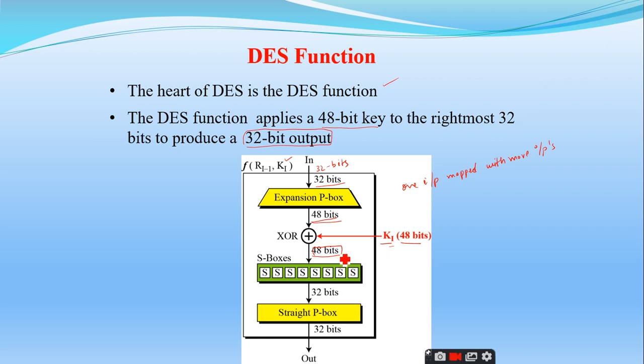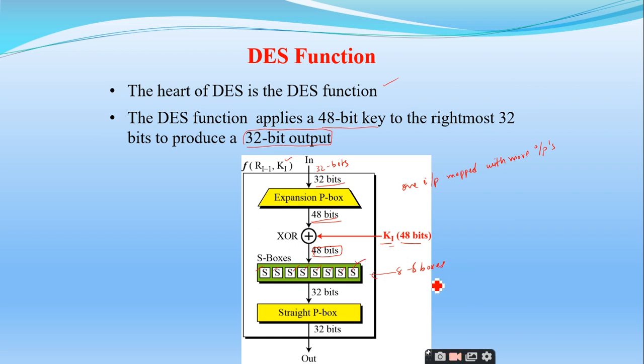Again, what you have to do is reduce these 48 bits into 32 bits. So I am using S box combinations here. Eight S boxes are used at this juncture: 1, 2, 3, 4, 5, 6, 7, 8.